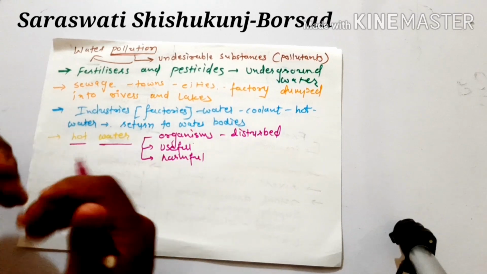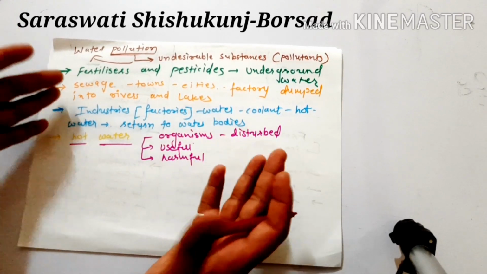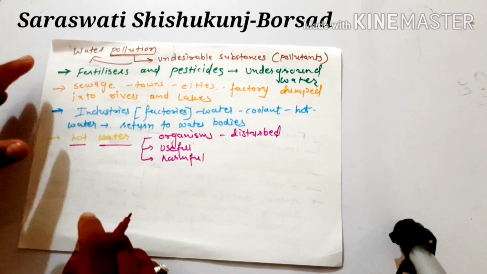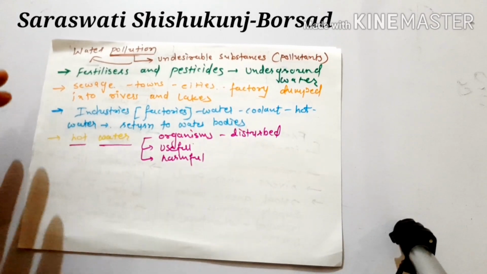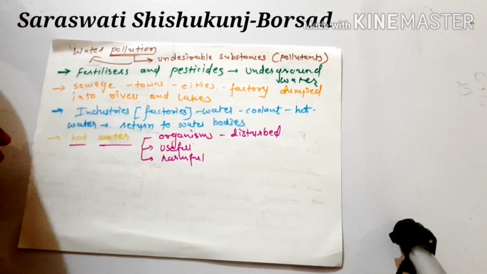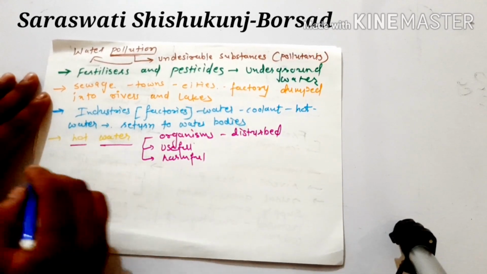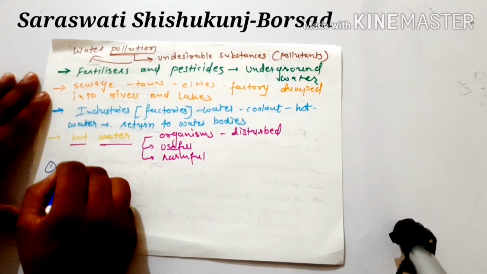So ultimately water pollution is done by our activity, by human activity. These all activities are done by humans, right? Now let's see, if we want to describe how water pollution is created, we can do it only in three terms, right? The first term is the